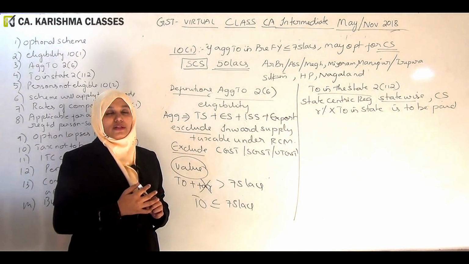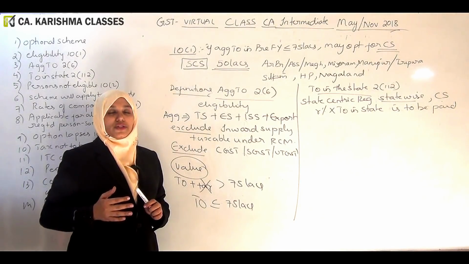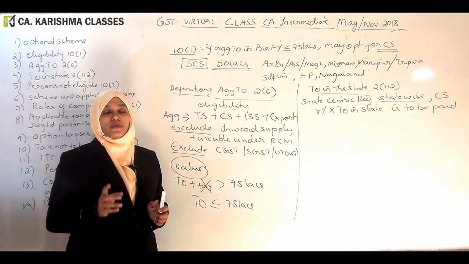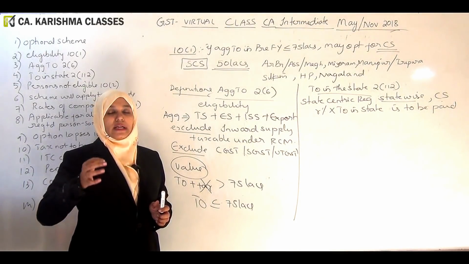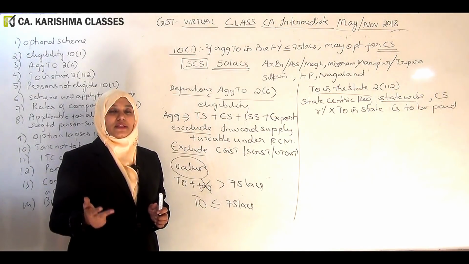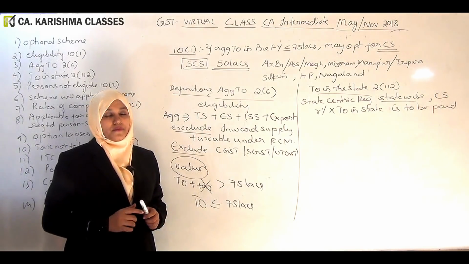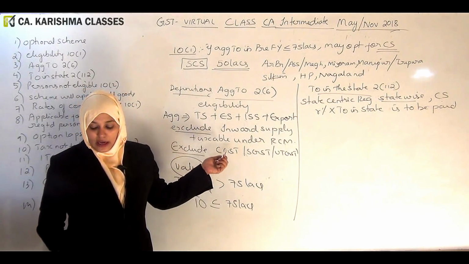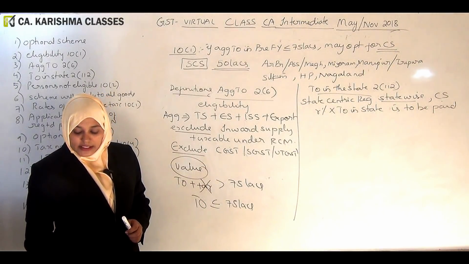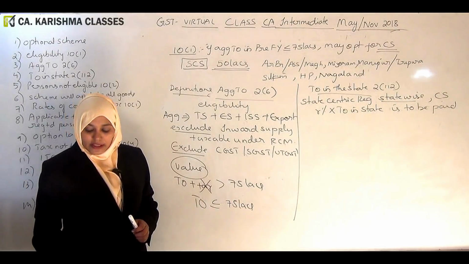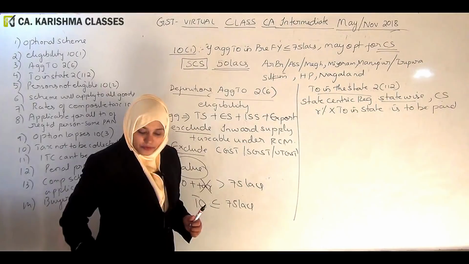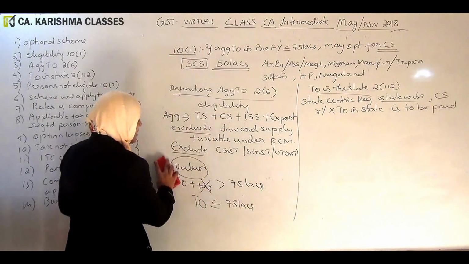And how to compute this? All business verticals, all states having the same PAN. We will do that a little later. But basically aggregate turnover is not taxable turnover. It means every turnover, whether taxable or not. It may be taxable, exempt, interstate, exports, include everything. Okay, these are calculated for persons having the same PAN, on an all India basis. So this is to be calculated. How do we calculate this? Aggregate turnover.